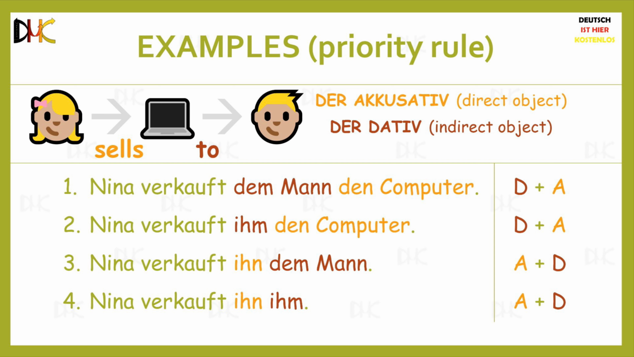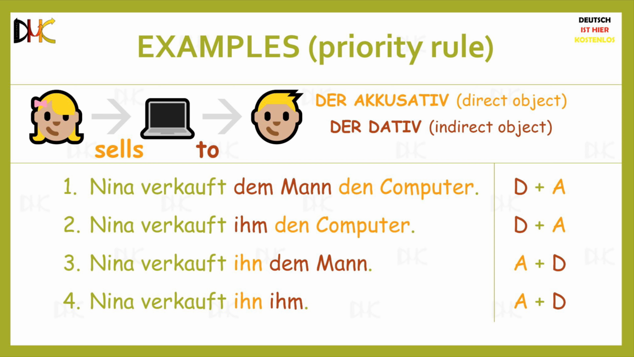The direct object can either be a noun or a pronoun. The indirect object can also either be a noun or a pronoun. So there can be 4 combinations. To explain these combinations, I am going to use the following example. A girl named Nina is selling a computer to a man.